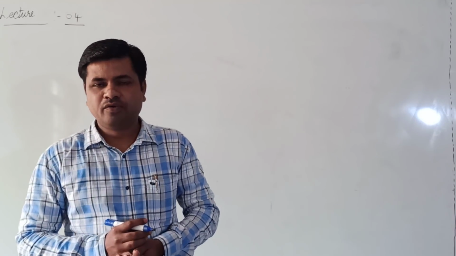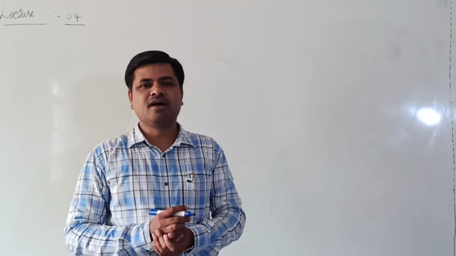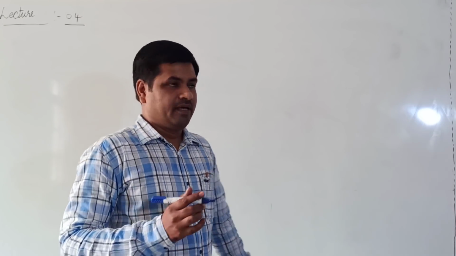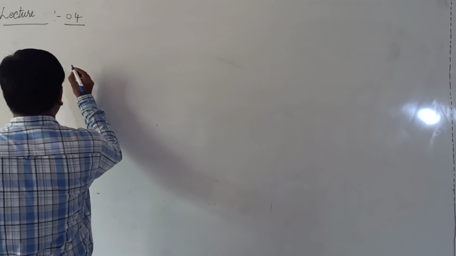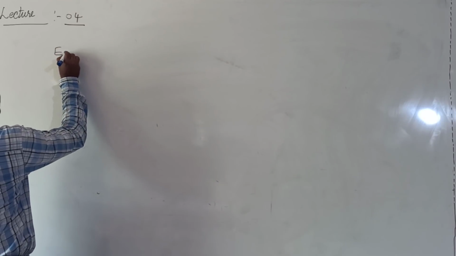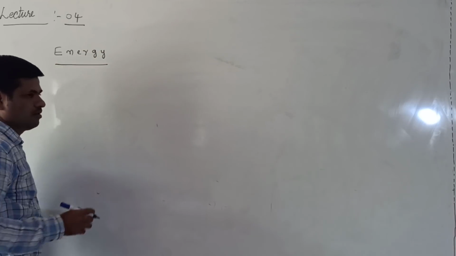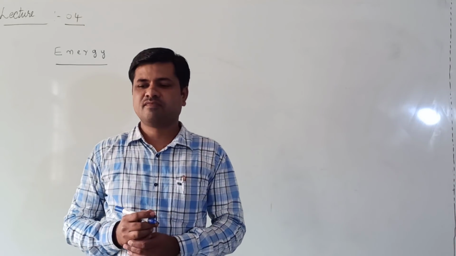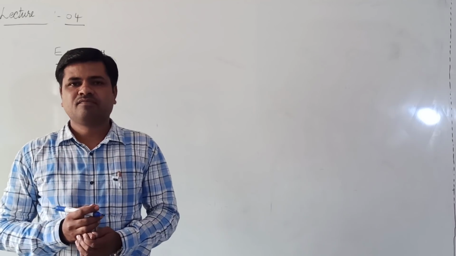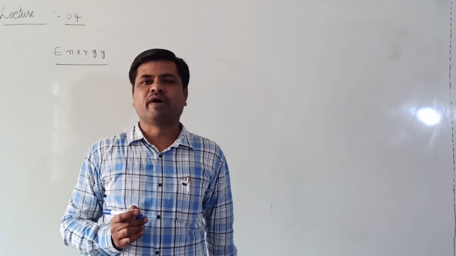Today we will discuss a new concept called energy. What is the meaning of energy? Energy means capacity to do work.